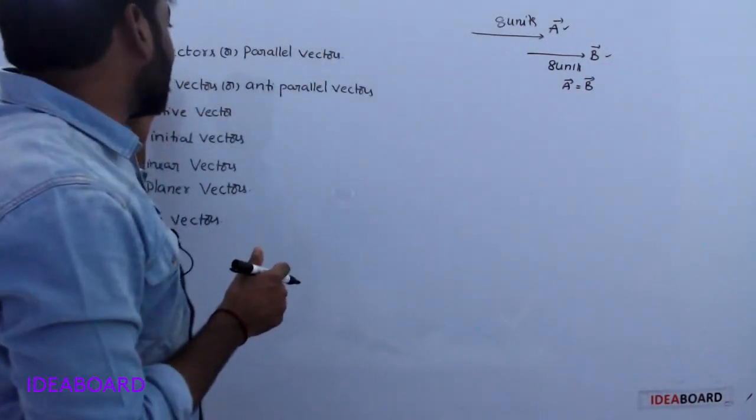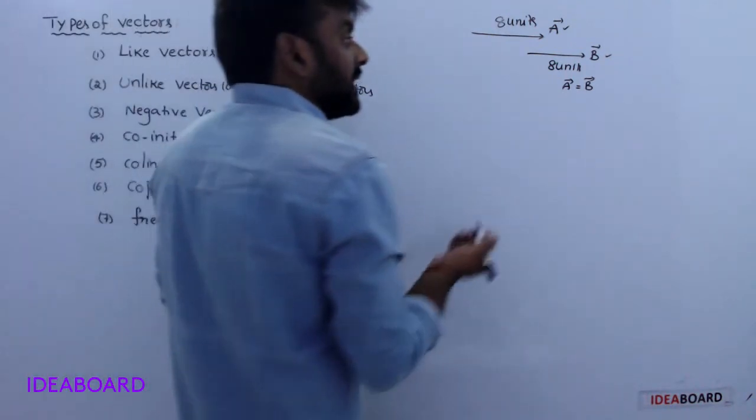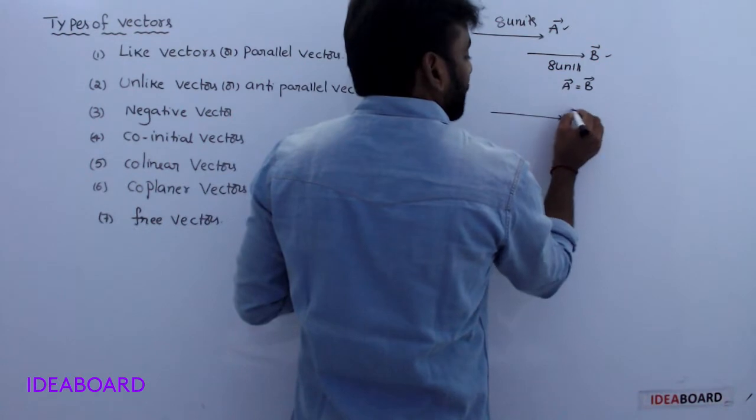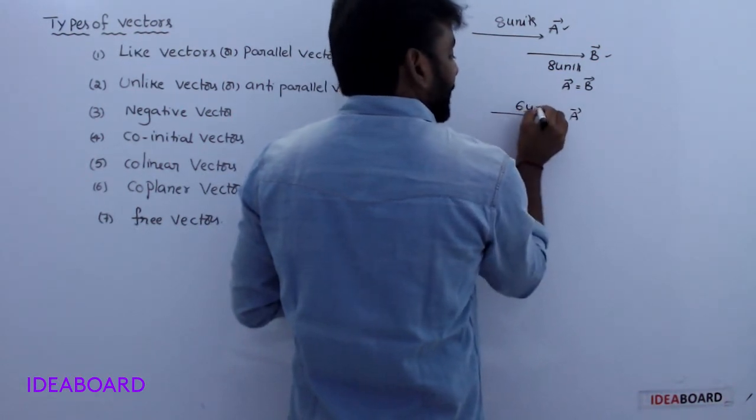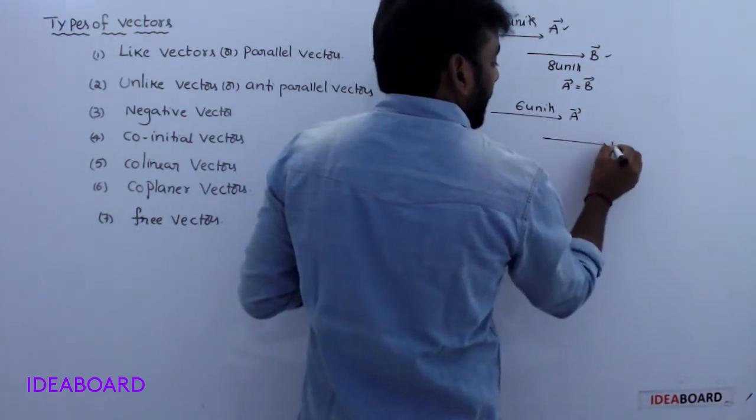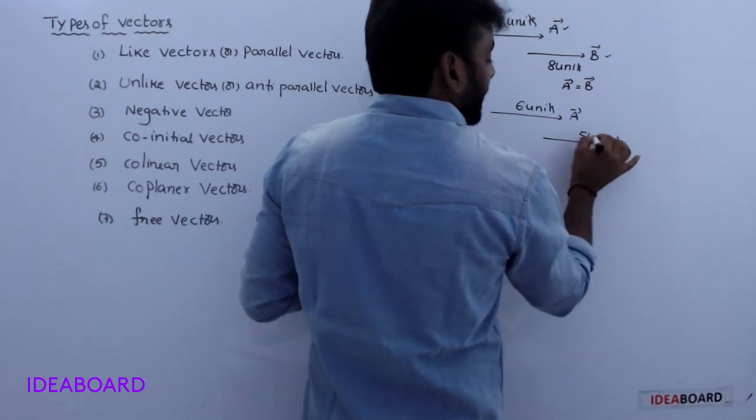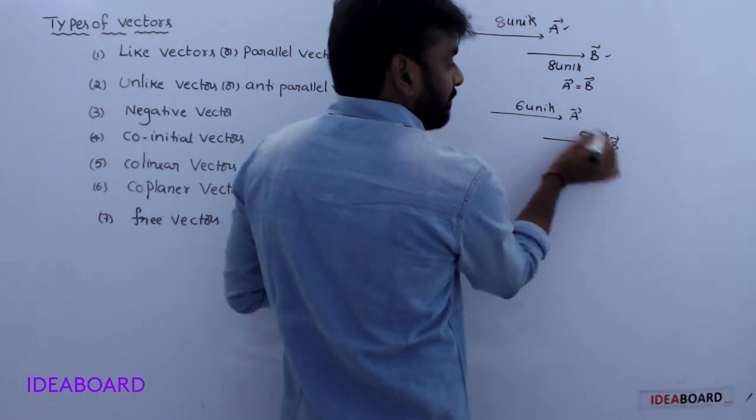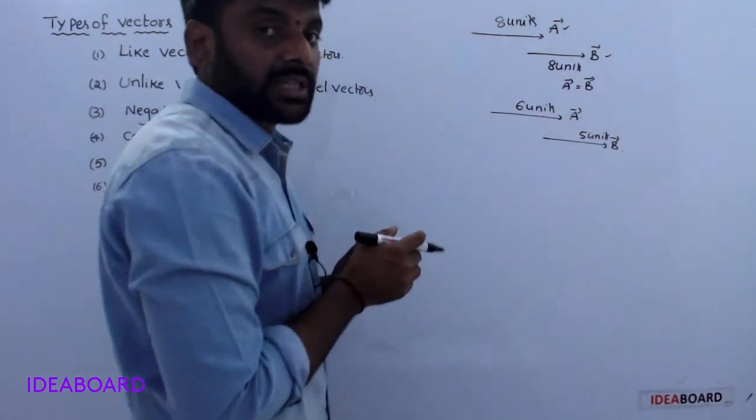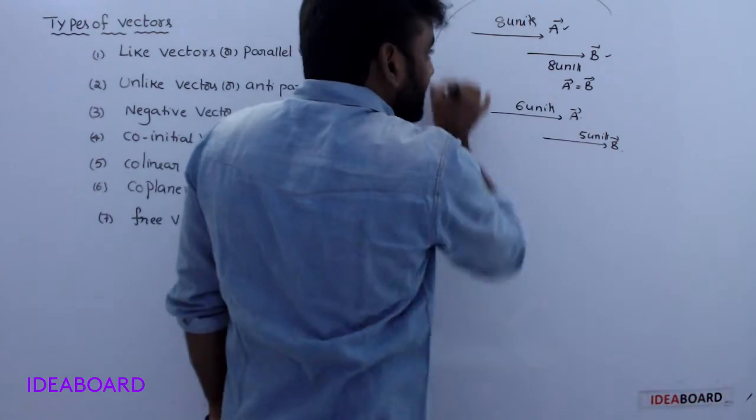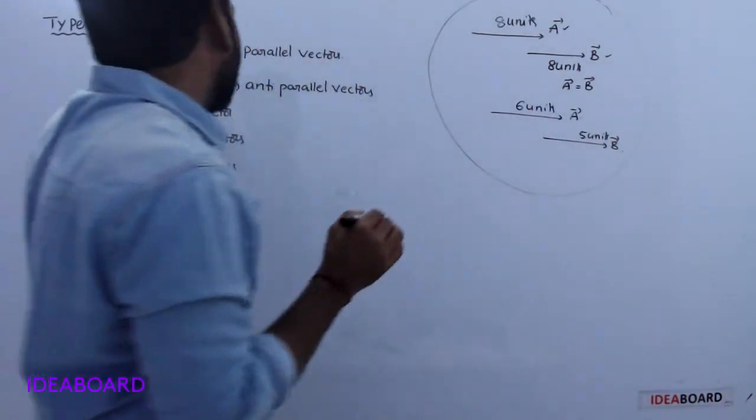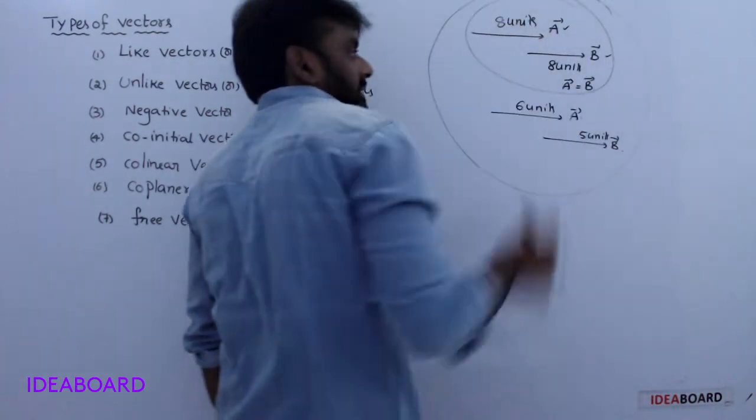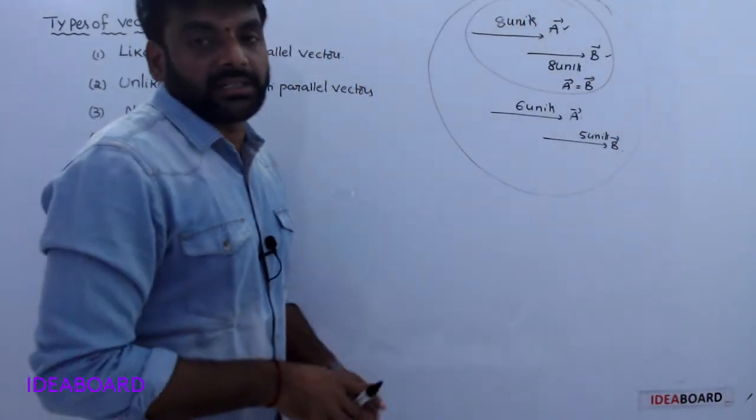But here our topic is like vectors or parallel vectors. For example, A bar is 6 units and B bar is 5 units. See, both are in the same direction, but the magnitudes are different. These two cases are like vectors or parallel vectors. This one is completely equal vectors. Understood?